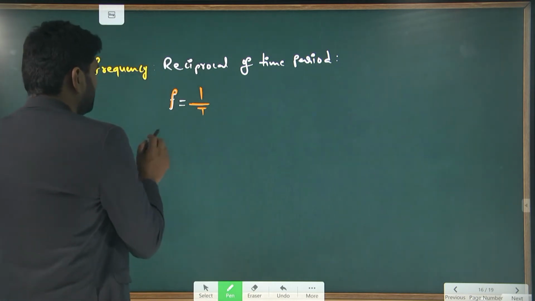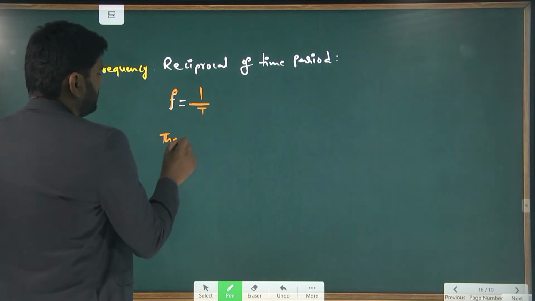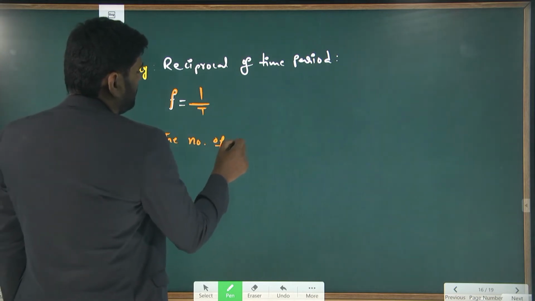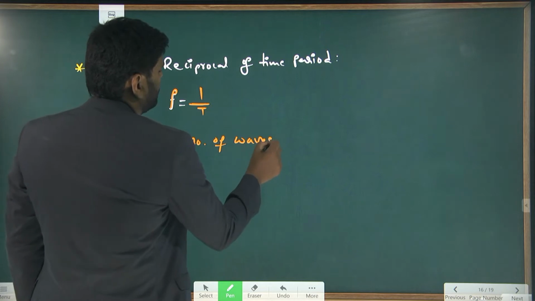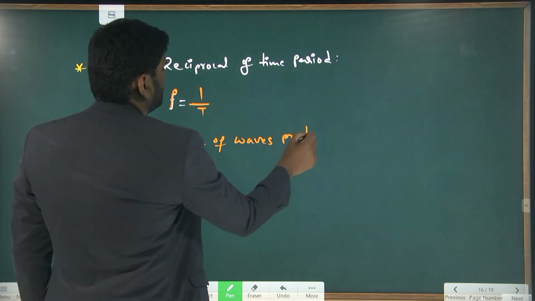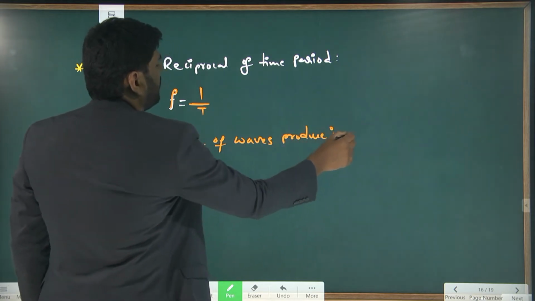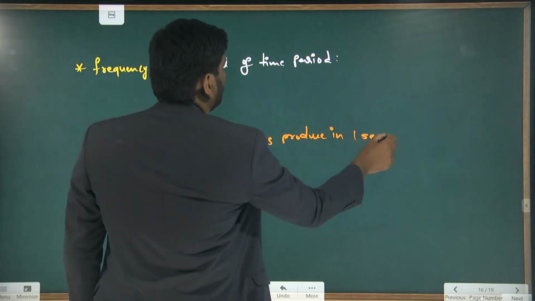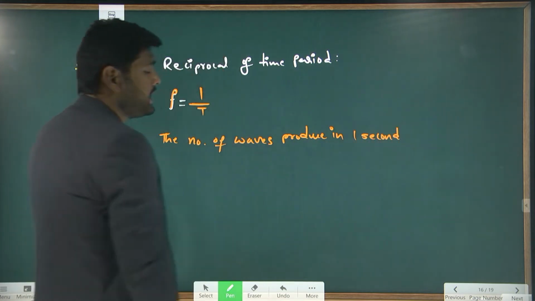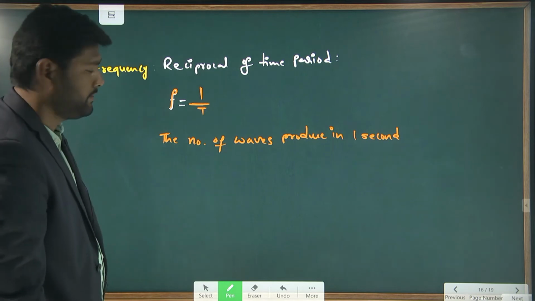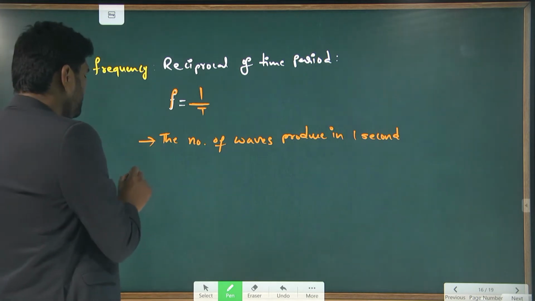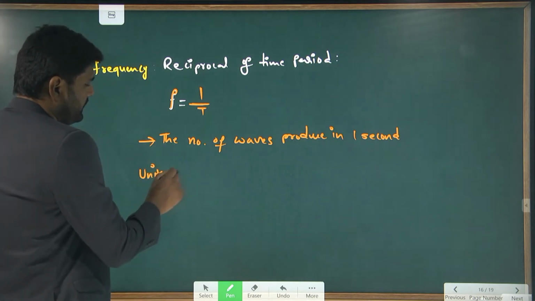In another way, the number of waves produced in 1 second is also known as frequency. Understand?